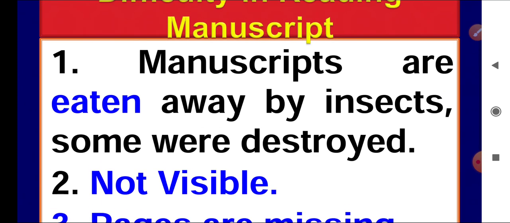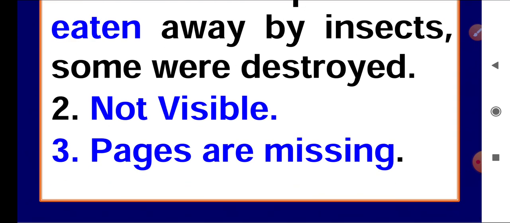Second, some manuscripts are not visible because with time the color faded. Color of the manuscripts faded, although sages of that time, writers of that period, tried to keep these manuscripts inside wooden boxes and at safe places, but because of the long time, thousands of years ago these were written, that's why some are not visible, so we find difficulty to read these manuscripts in that way also.